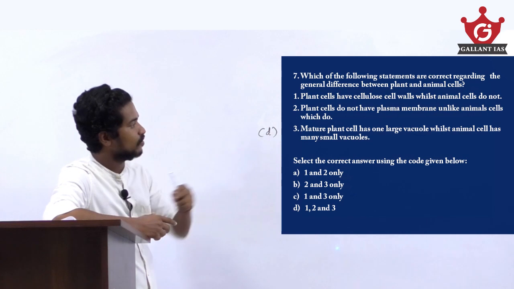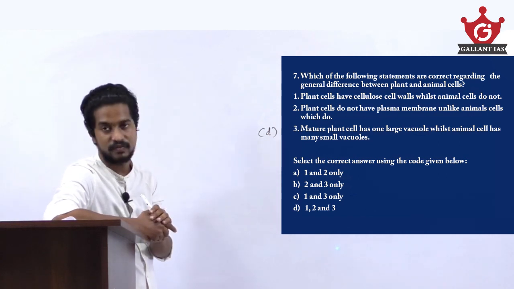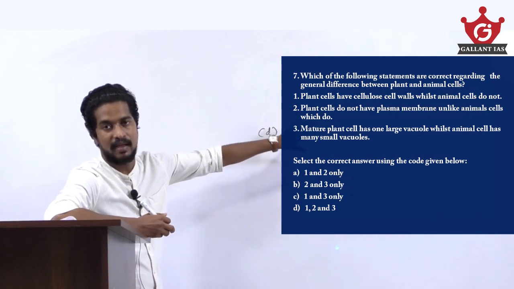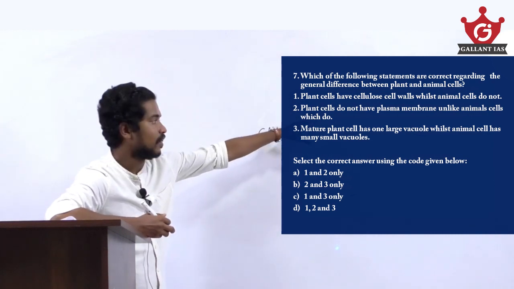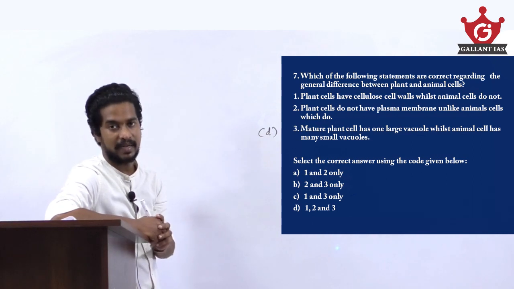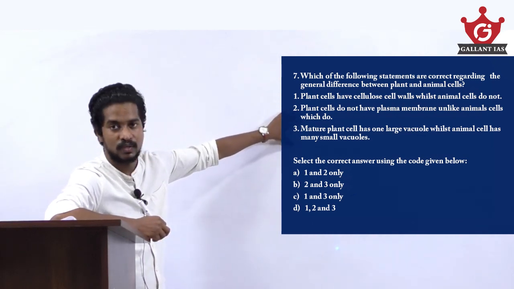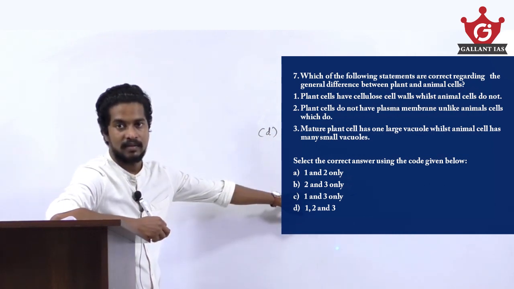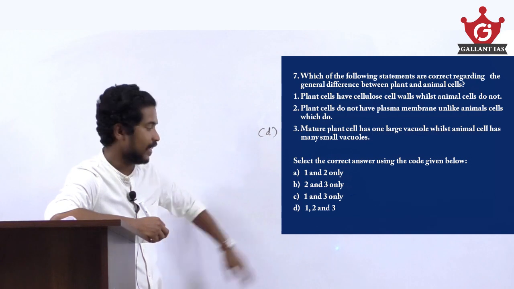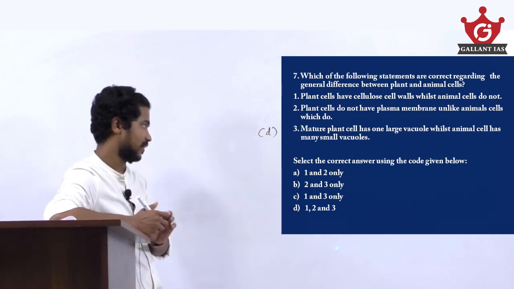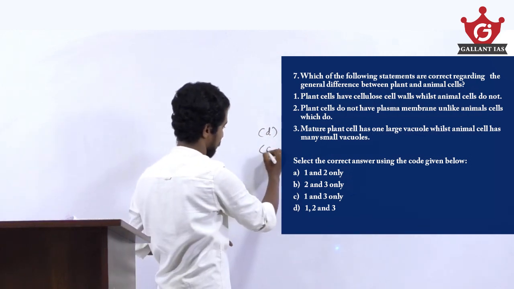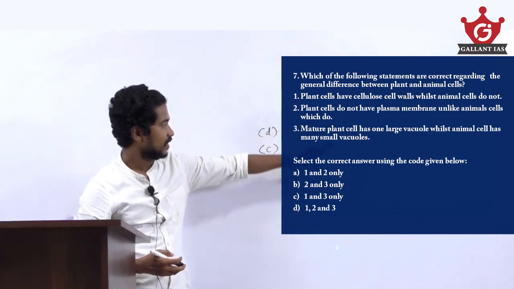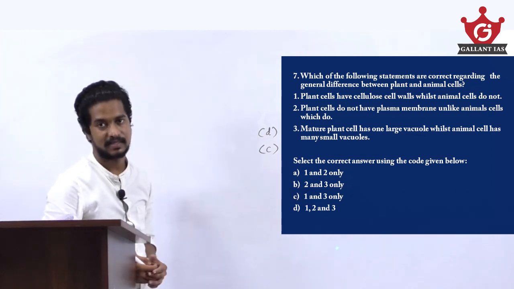Plant cells do not have plasma membrane, unlike animal cells which do. So plant cells have a plasma membrane, and animal cells also have the plasma membrane. If you know that the second statement is wrong, you can directly arrive at the answer. That is, here the answer is 1 and 3, option C.